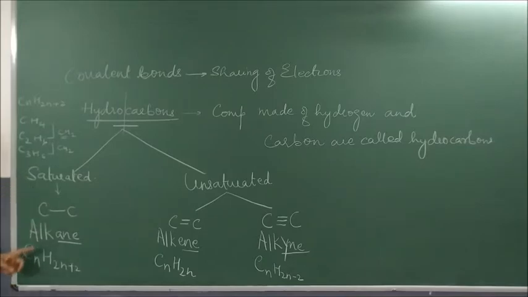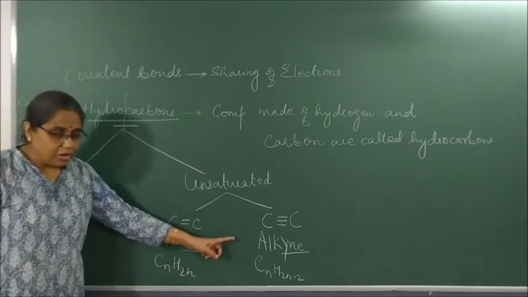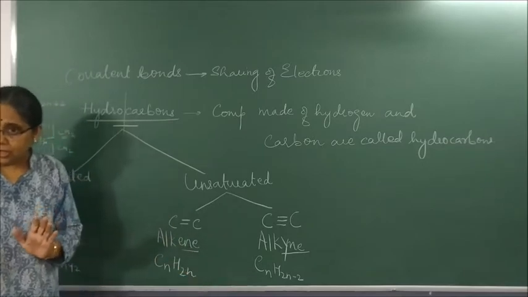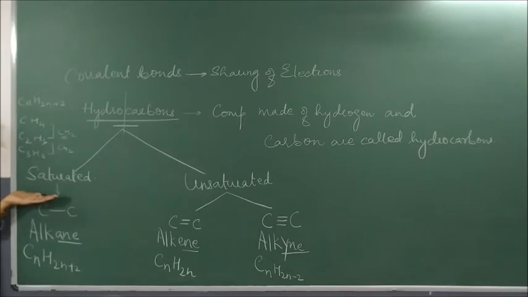So alkanes have the general formula CnH2n plus 2. Alkenes have the general formula CnH2n. Alkynes have the general formula CnH2n minus 2. Clear? So you should know the difference. Any hydrocarbon which has a carbon-carbon single bond and the general formula CnH2n plus 2 is called an alkane.